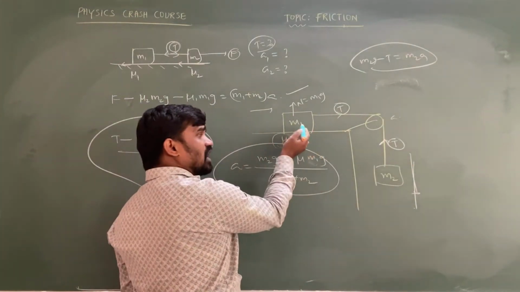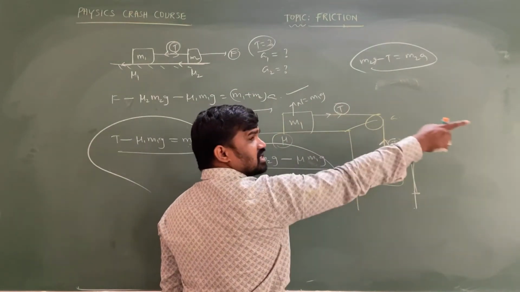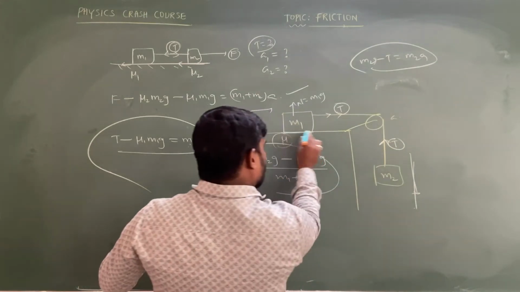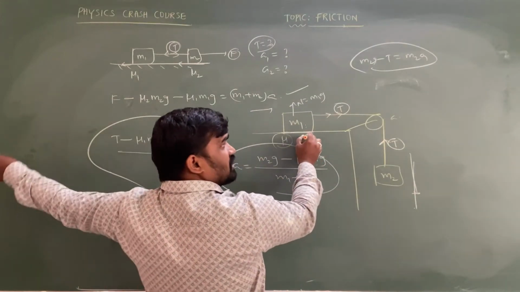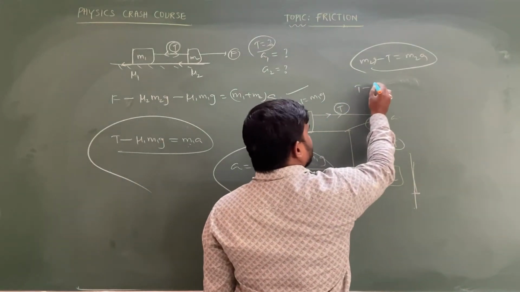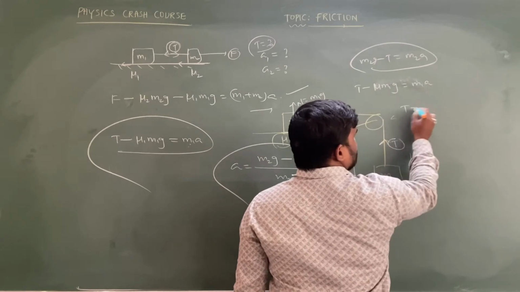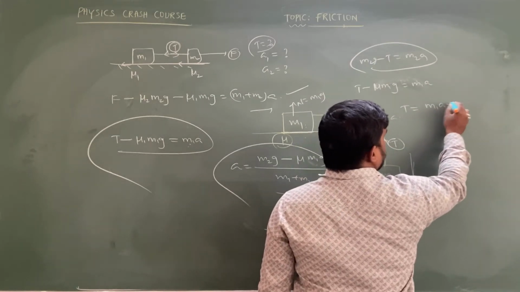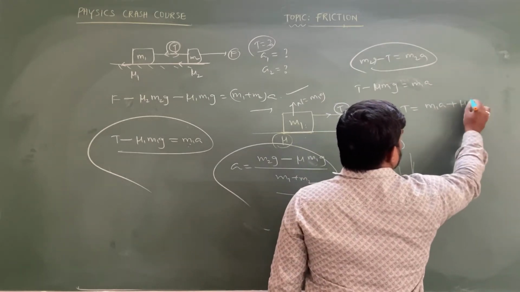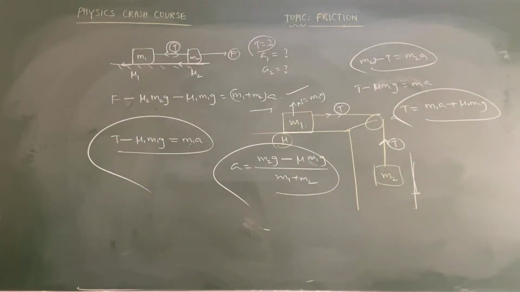Or else, if they are asking to determine the tension, you can also write one more equation. This tension is on the right side, and there is friction developing between this block and the table. The friction will act in the opposite direction, so we can write T minus mu m1g is equal to m1a. So T equals m1a plus mu m1g. One extra term is always going to be added, the friction term. The value related to friction is going to be added.